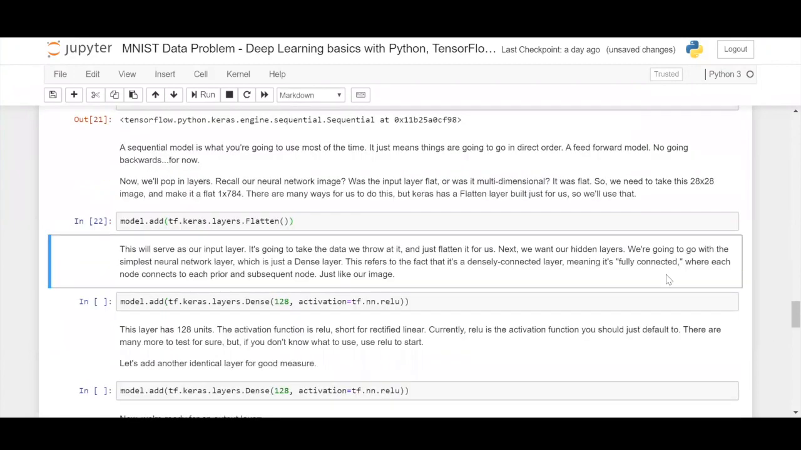Next, let us define a few hidden layers, as you can see here, and let's go with a small neural network layer, which is nothing but a dense layer. Any basic layer which does not do much operation, like a simple neural network layer with any activation function you want, you can call a dense layer. It also means a fully connected layer, where each node in the neural network connects to each prior and subsequent node, just like how you have done here.